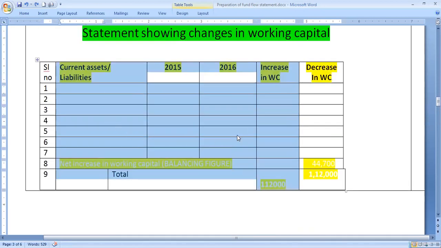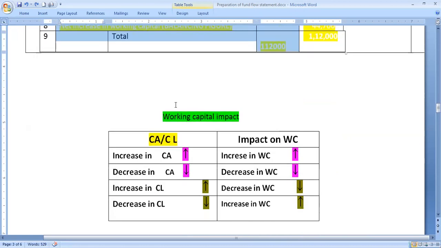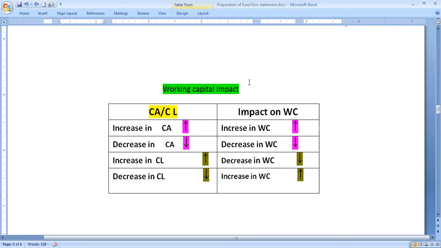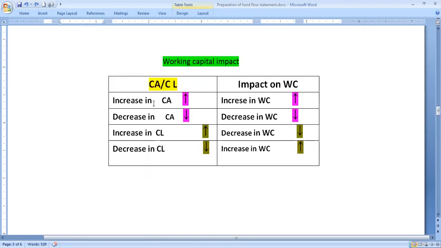Before filling this schedule of changes in working capital, let us look at the impact on working capital on account of changes in current assets and current liabilities. I have summarized the information in the form of a chart, showing how the current assets increase and decrease, which will have an impact on working capital.